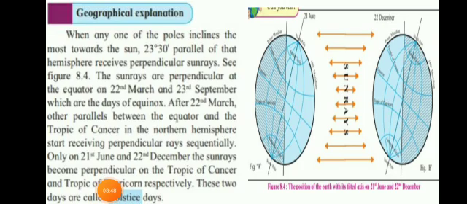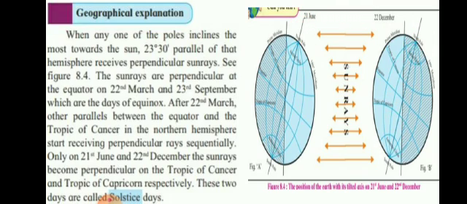This figure is given in your textbook. So with the help of this also we can once again understand. These are the two positions given of the earth. So when here it is at this position which was aphelion and this position which was perihelion, and this is the axis of the earth, the slanting position.